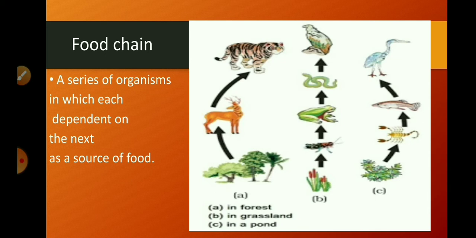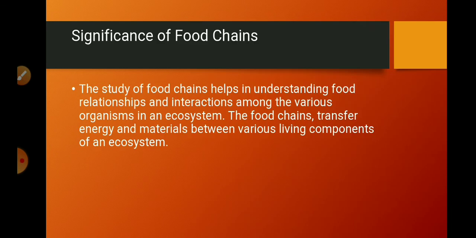So what is a food chain? It is a series of organisms in which each organism depends on the next as a source of food. We can see here an example, we have three food chains. A is the food chain in a forest, B is the food chain in a grassland, and C is the food chain in a pond. Here in the first one we can see these are the plants. Plants are eaten by deer and deer is eaten by tiger. So it is a food chain. Now we'll see the significance of food chains.